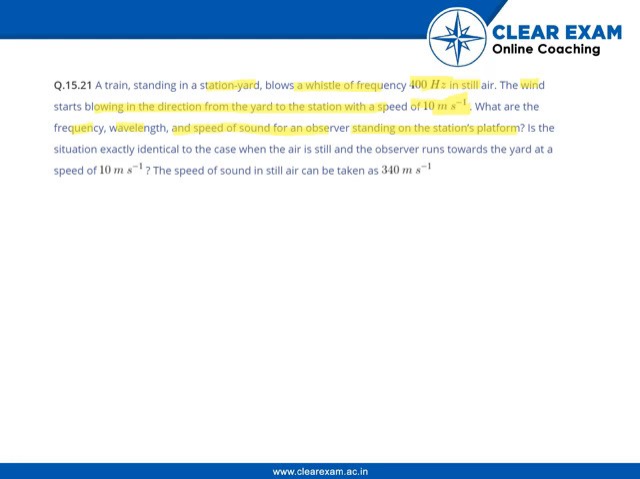Is the situation exactly identical to the case when the air is still and the observer runs towards the yard at the speed of 10 meters per second? The speed of sound in still air can be taken as 340 meters per second.